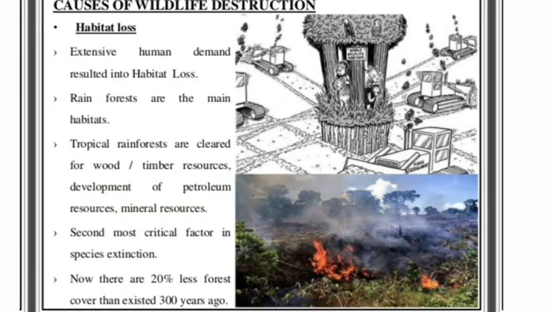Now, what are the causes of wildlife destruction? The first loss is the habitat loss. Because we are cutting the forest, the habitat for the wildlife is getting lesser and lesser.